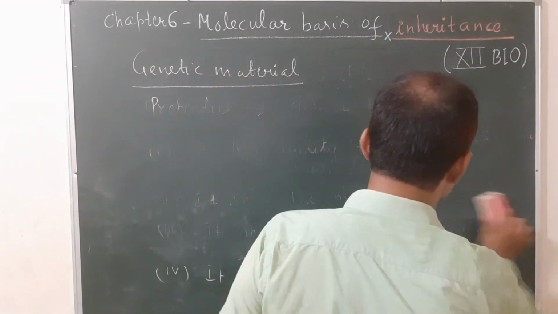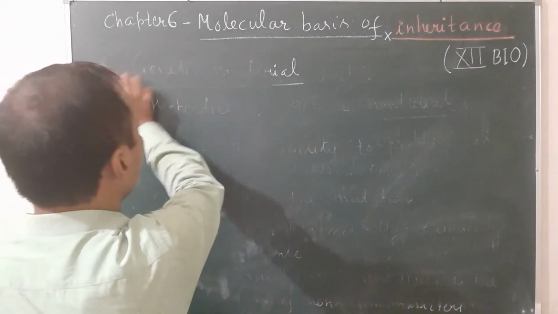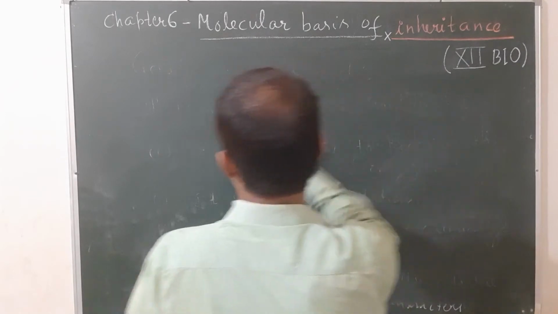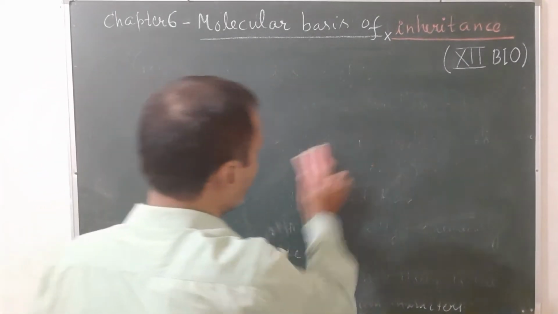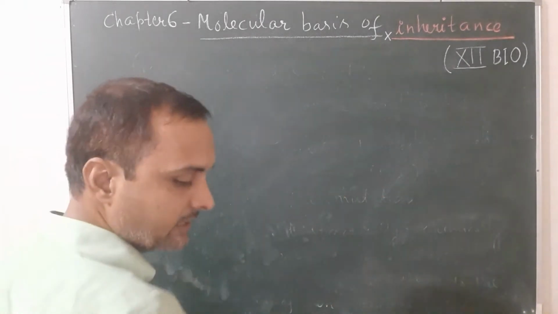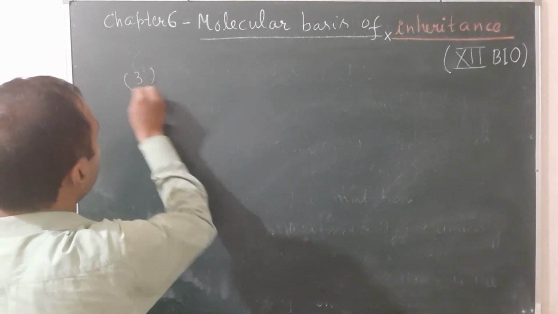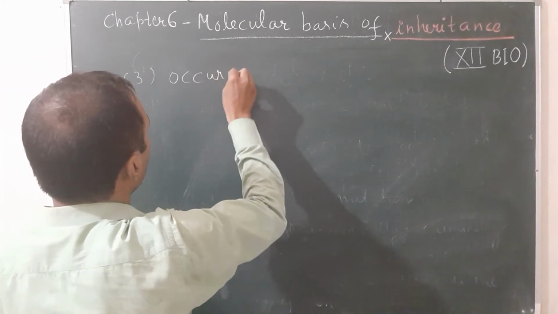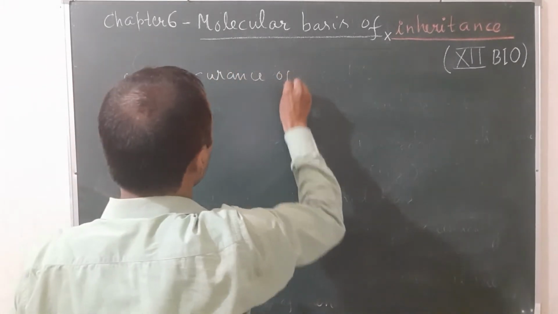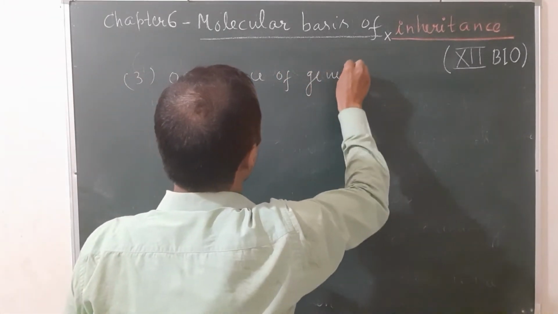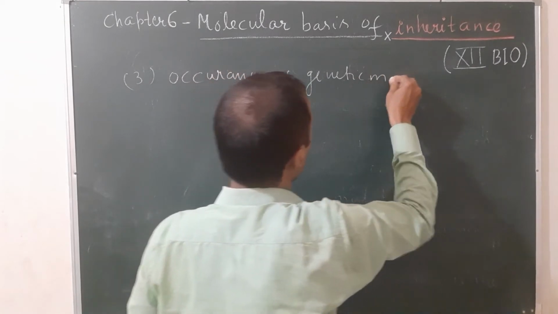So let us see the location of genetic material, or DNA, inside the cell. Appearance of genetic material, as you can say DNA.